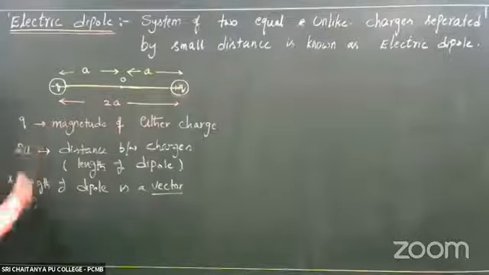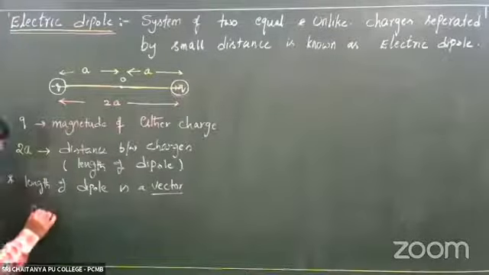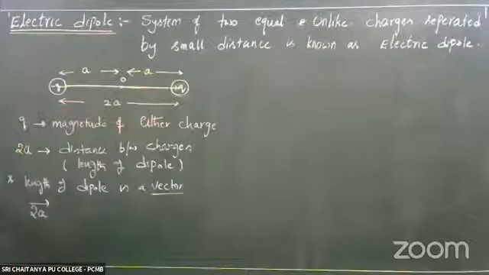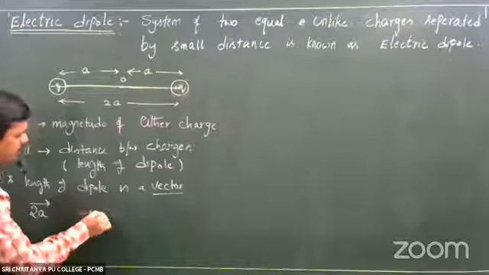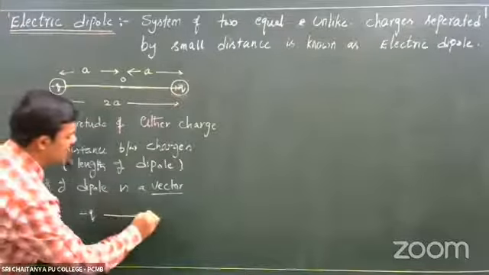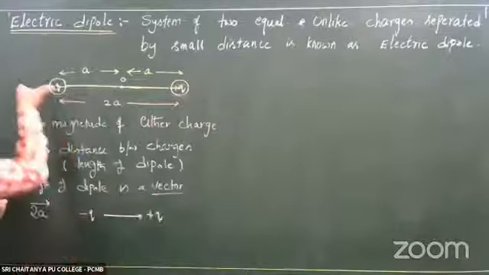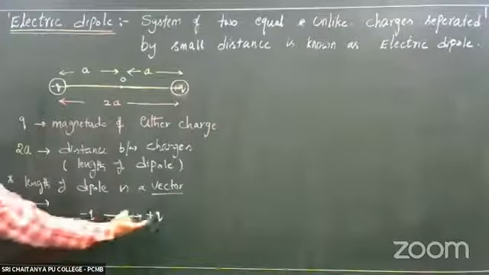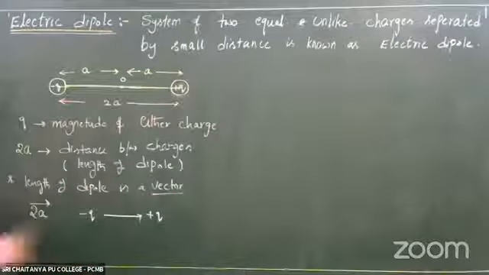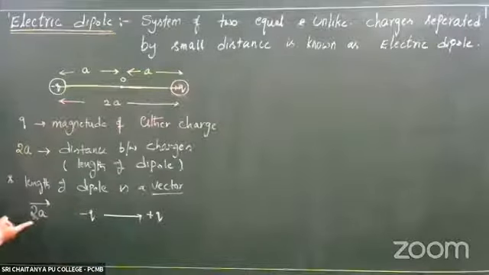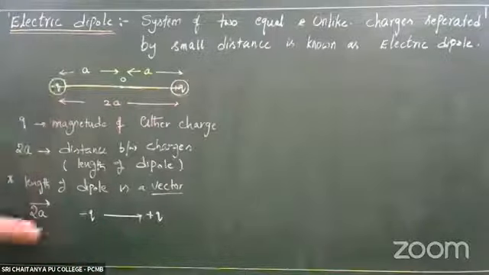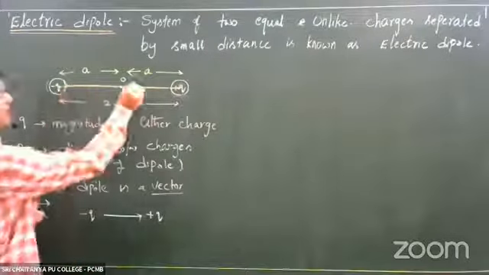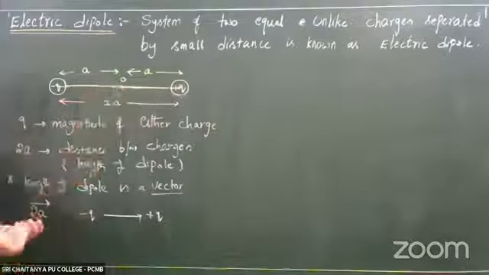If you represent it like a vector, like this, its direction is from minus charge to plus charge. Length of the dipole is a vector whose direction is from minus to plus, along this, in this direction.